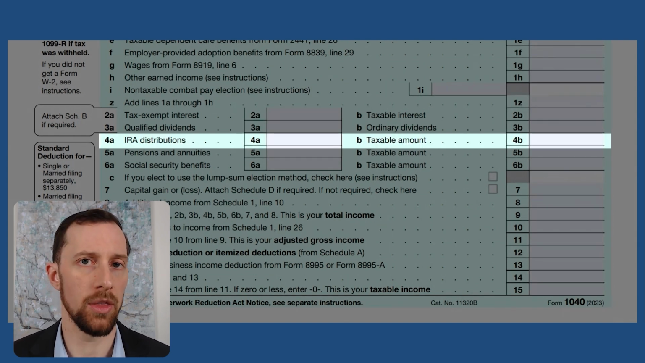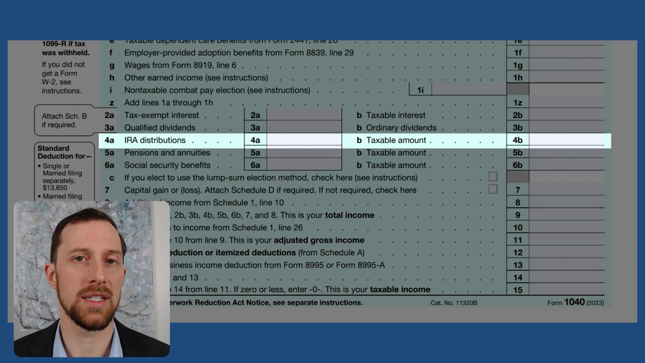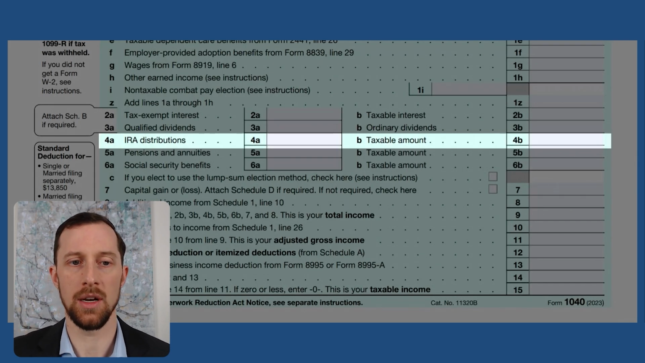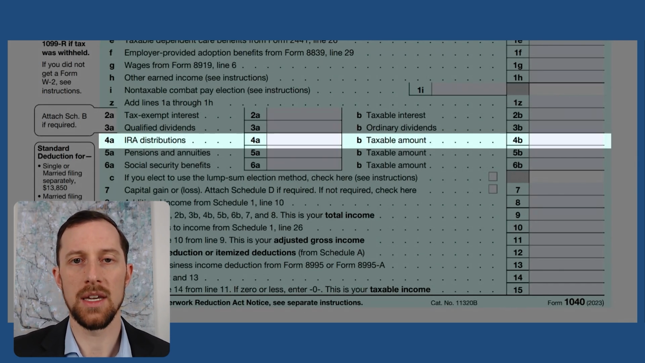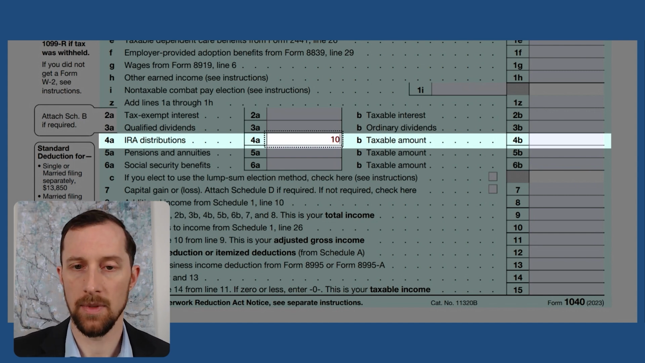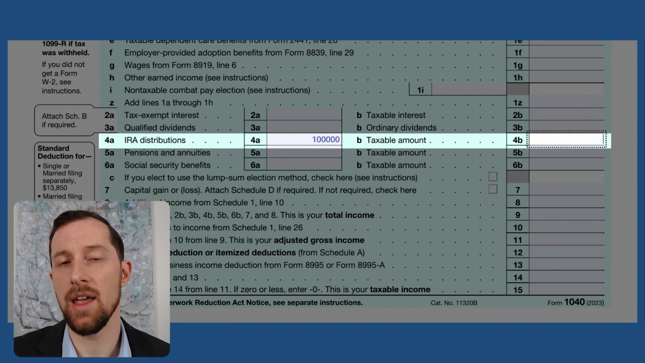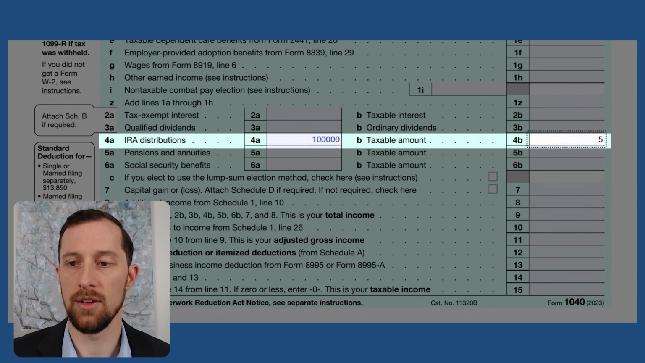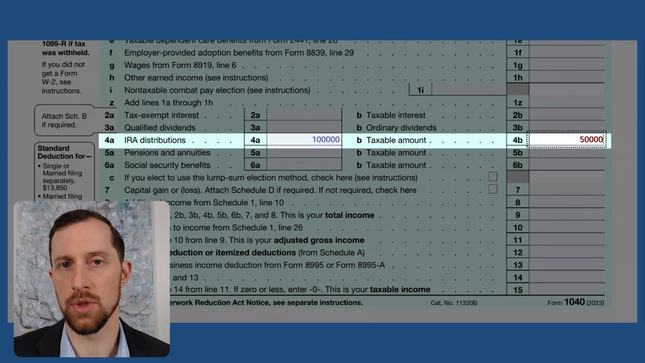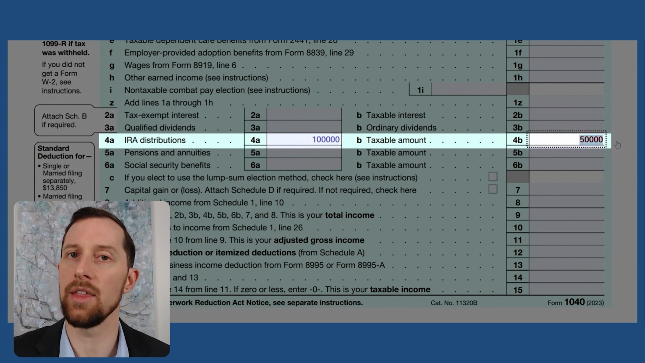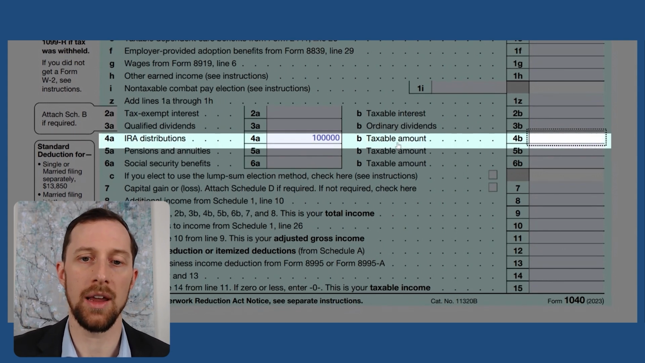So let's take an example here that we have a client couple that is required to take out $100,000 between both of their IRAs, but they give $50,000 away as a qualified charitable distribution. Line 4A, what we would see here, would have $100,000. And then line 4B, because they've given $50,000 away as a qualified charitable distribution, we could say $50,000 goes there. And then oftentimes what tax professionals will do is they'll just simply write QCD in that same box so that the IRS knows why there's a discrepancy between line 4A and 4B.